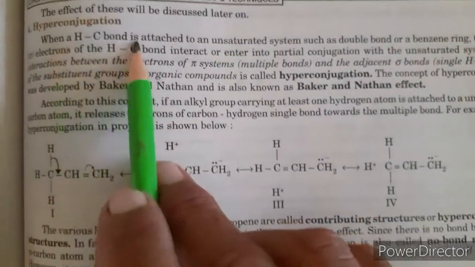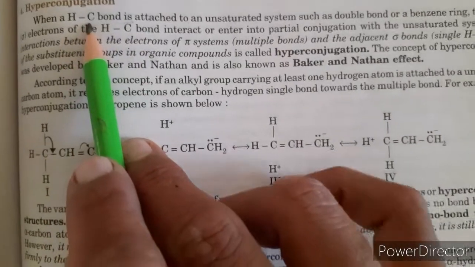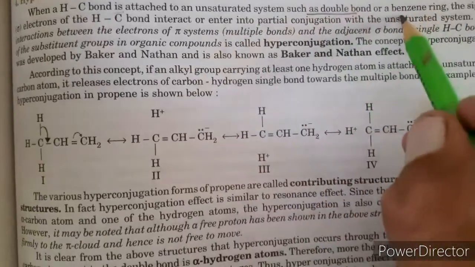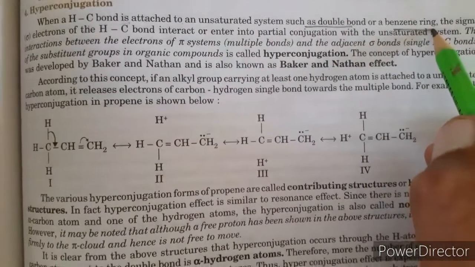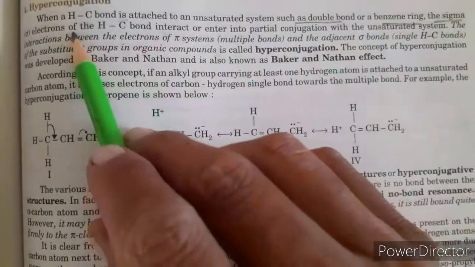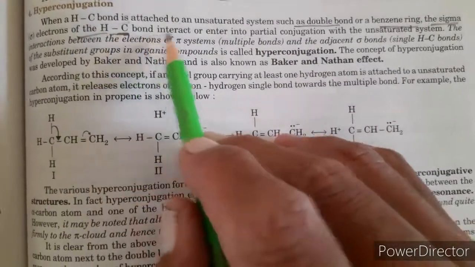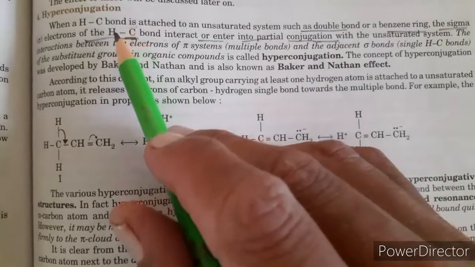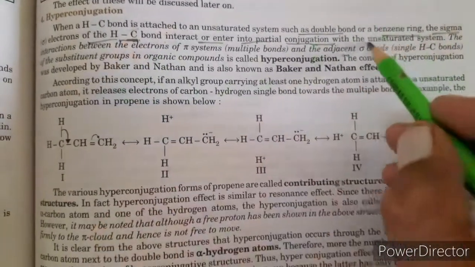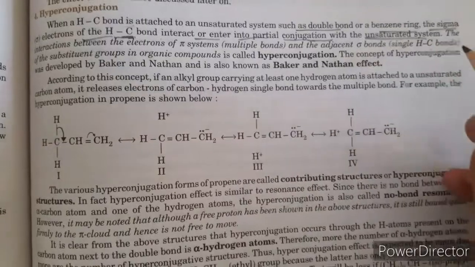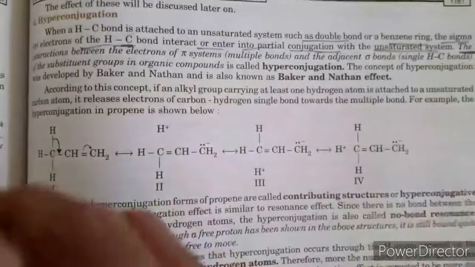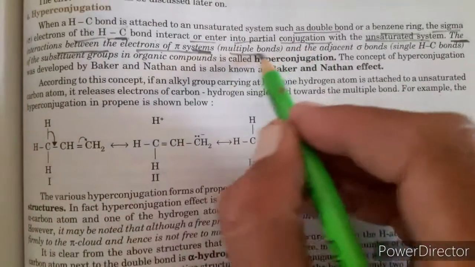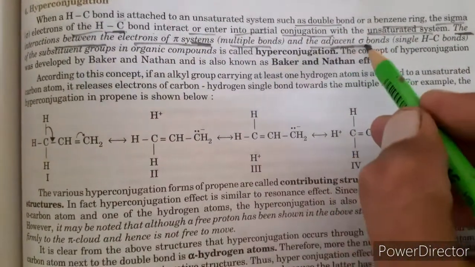Next topic is hyperconjugation. When a hydrogen-carbon bond is attached to an unsaturated system such as a double bond or a benzene ring which contains a pi bond, the sigma electrons of the hydrogen-carbon bond interact or enter into partial conjugation. This carbon attracts the electron from a hydrogen atom with the unsaturated system. So what is hyperconjugation? The interaction between the electrons of a pi system which has multiple bonds and the adjacent sigma bond